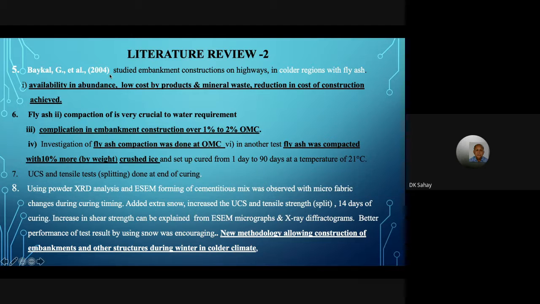Beckel in 2004 studied cold regions, where in the cold winter time construction is not possible because of the limitation of temperature, some 4-degree, 6-degree centigrade. So here he used ice as an additive. And then he says the compaction is crucial to water requirement.